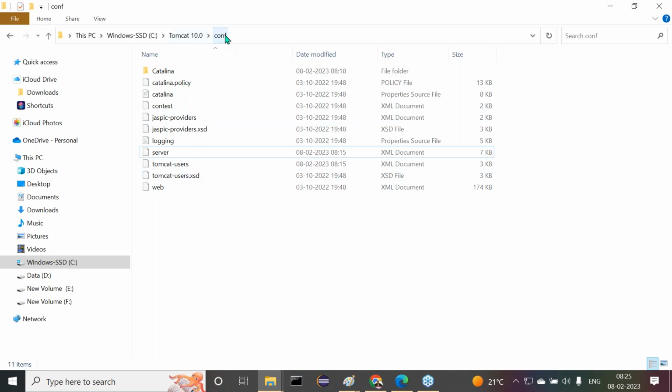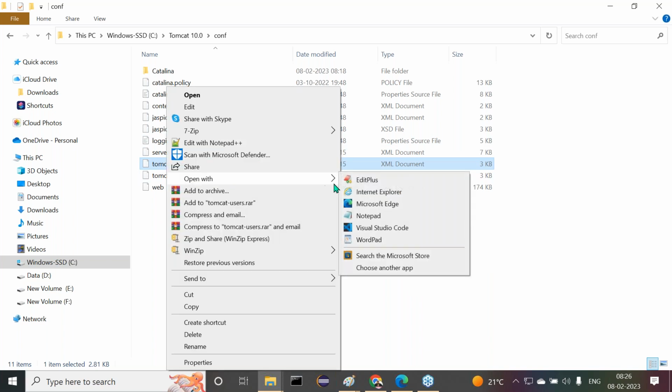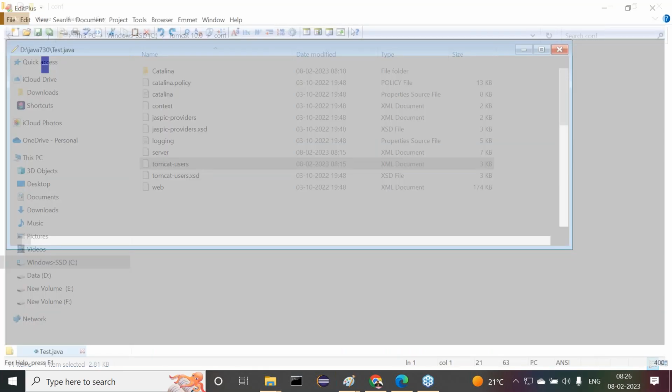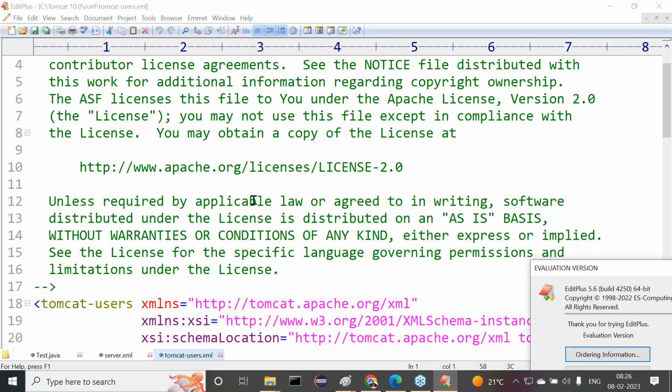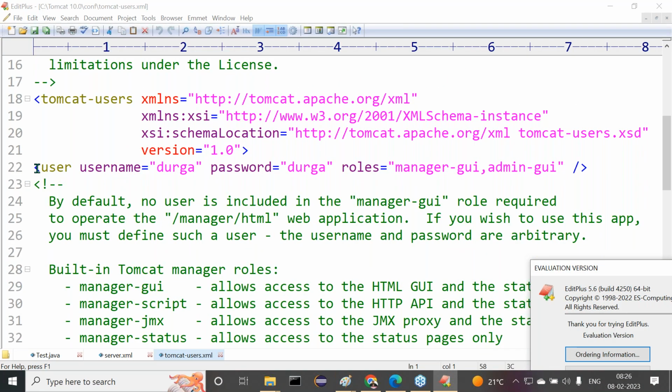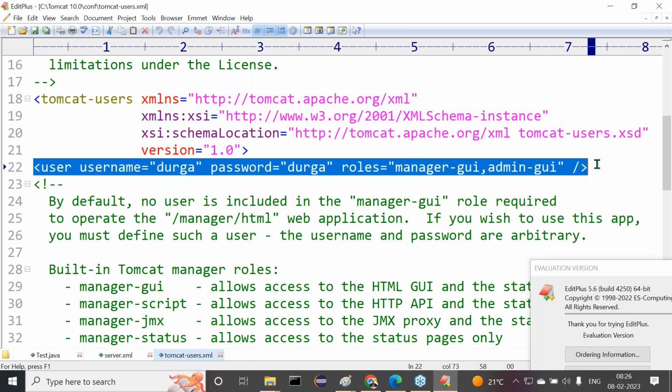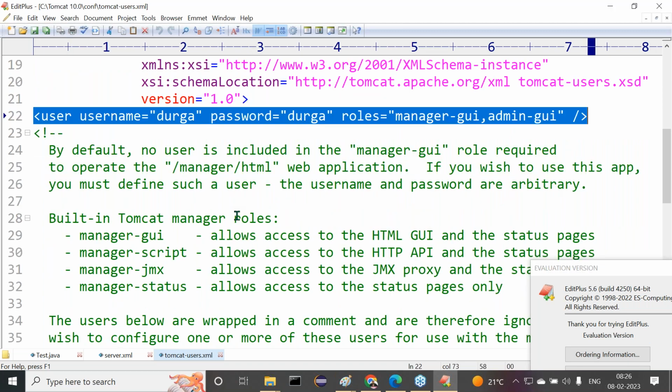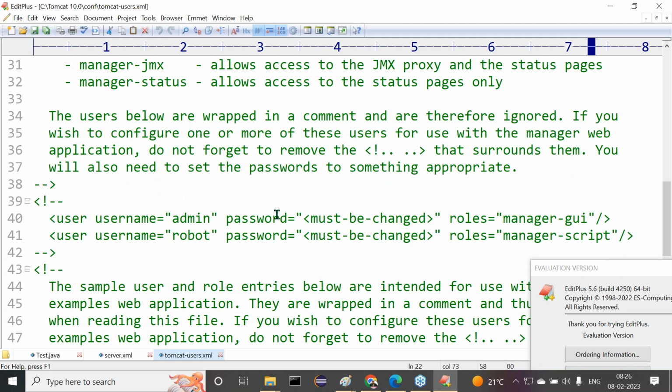So better to go to the conf folder. Inside this conf folder, tomcat-users.xml is available. Open it. I think this is not available here as it is. If you are not providing that, it is available in a comment actually. Here it is available in a comment. Am I right or not?